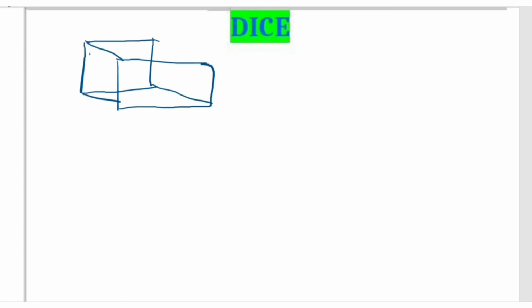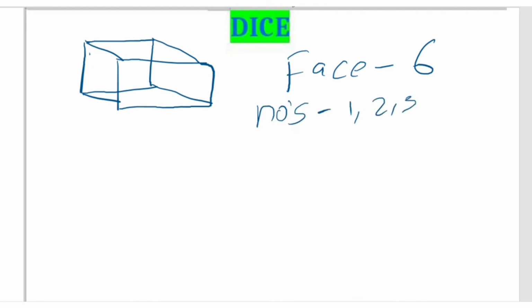I'm drawing it like this. So this cube, or dice, has six faces all around itself. Do remember this. Namely, the numbers, which mostly everyone will be familiar with, are 1, 2, 3, 4, 5, 6. These are the six faces we usually have on our dice.